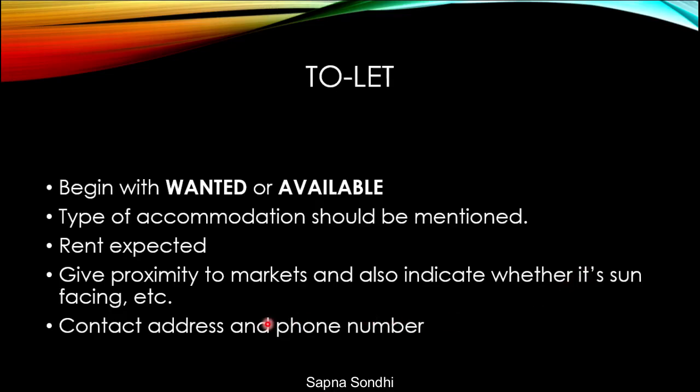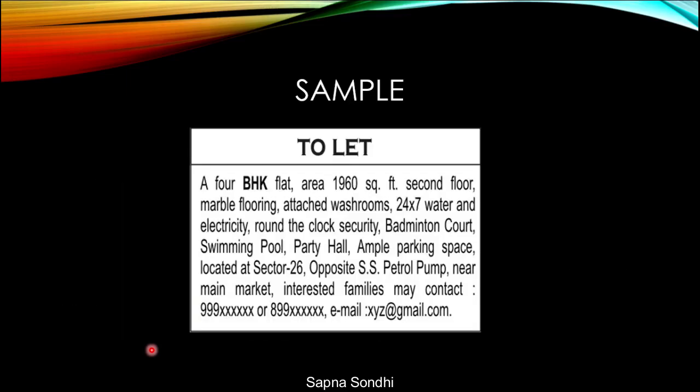All these positive things you have to give in the advertisement in a precise manner, in short phrases, so that your advertisement is appealing and people come to you. So this is an art of writing the advertisements. Contact address and phone number, as I already told you, has to be mentioned in all the classified advertisements.